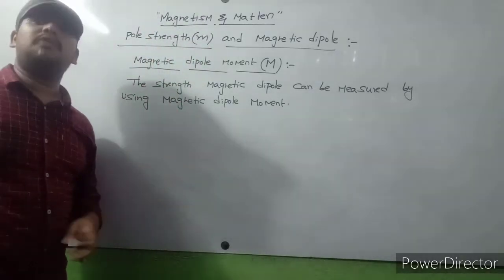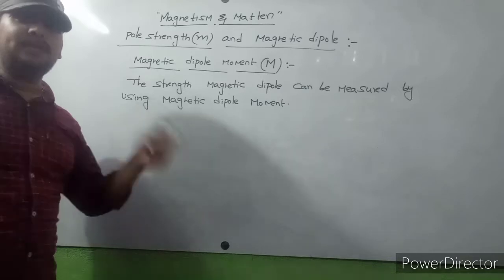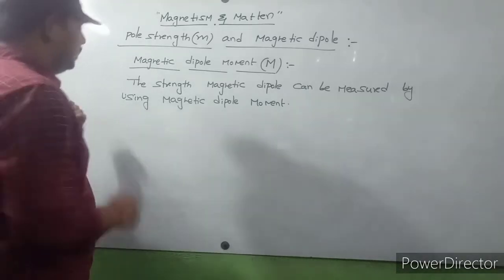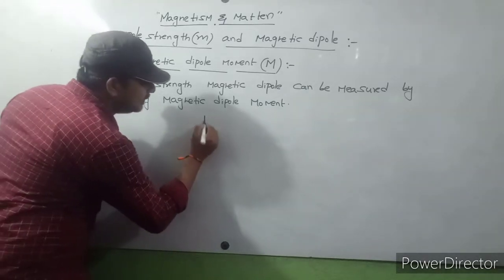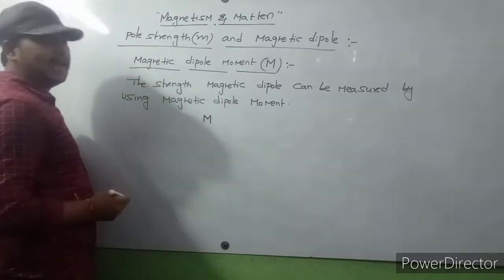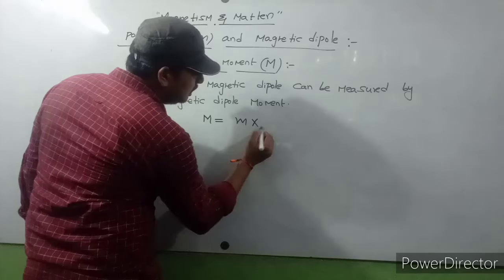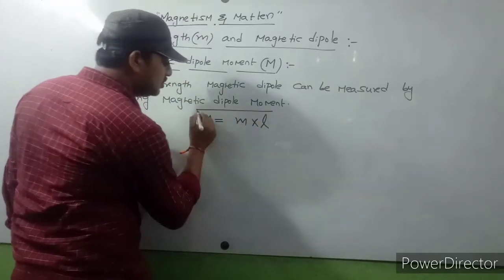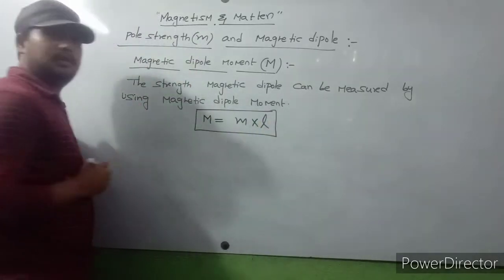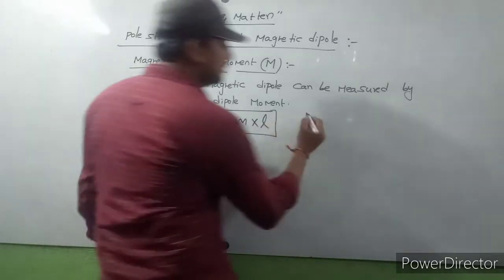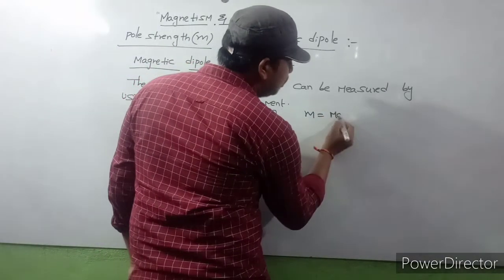So what is the formula of magnetic dipole moment and what is its unit? The dipole moment is indicated with capital M. Capital M is equal to small m into L. Here small m means magnetic pole strength.